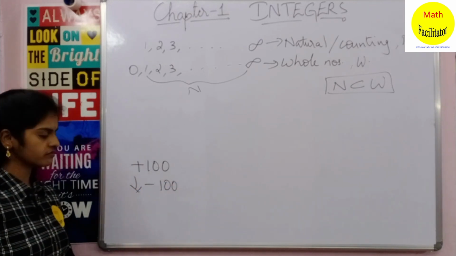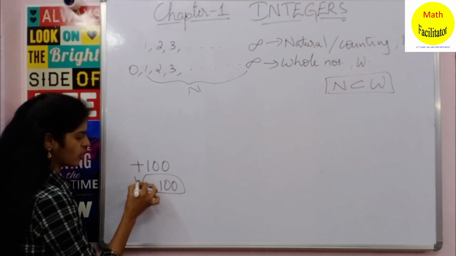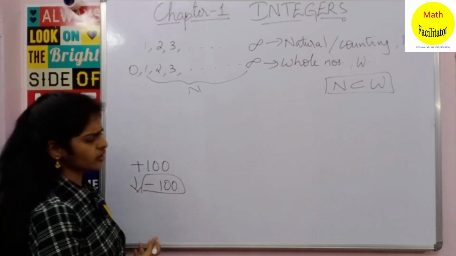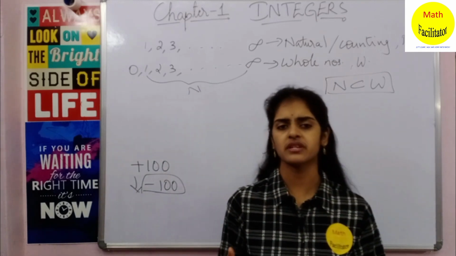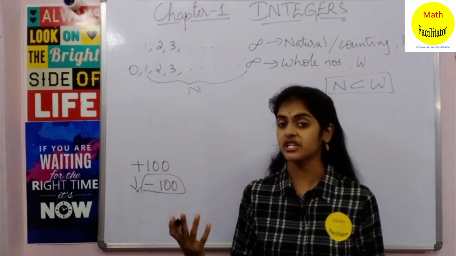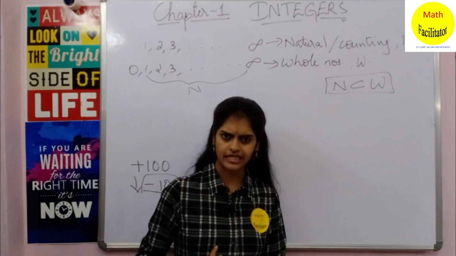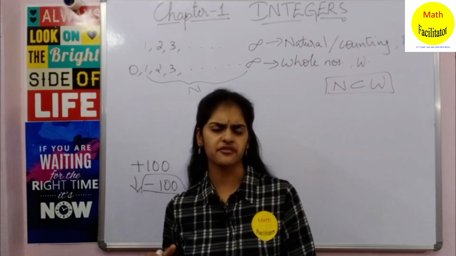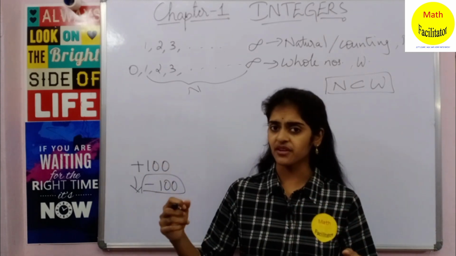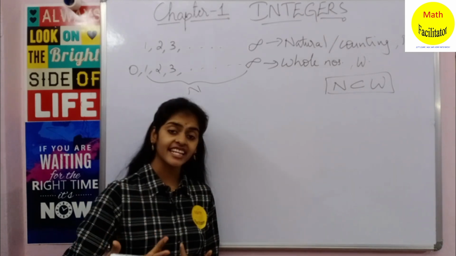So this minus sign indicates loss. Clear? Not only this, you use negative symbols even to measure temperatures. If I ask you what is the temperature of New York City, you can say that it is minus 5 degrees centigrade. So this minus 5 is a negative number.